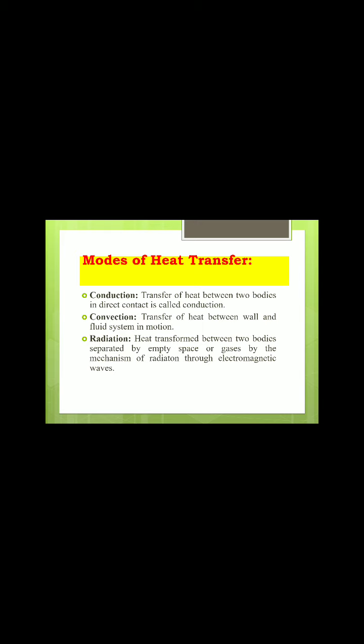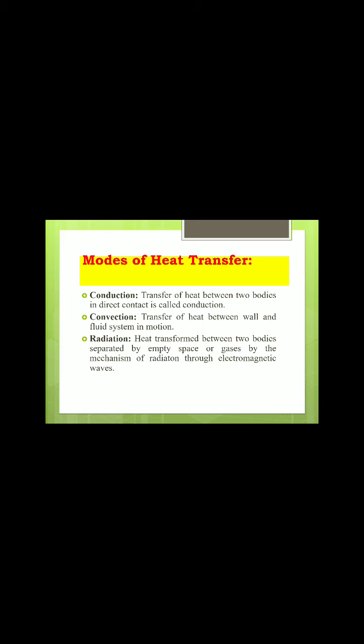Suppose consider two rods in contact with each other. When I heat rod 1, heat transfers from rod 1 to rod 2, and there is no physical gap. We call that conduction. Conduction means transfer of heat when there is direct contact of the metal.